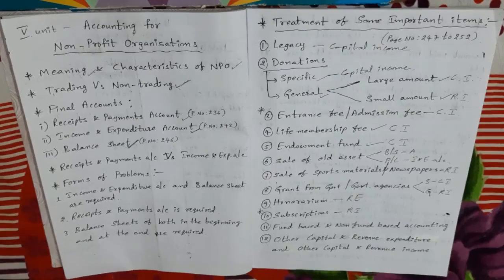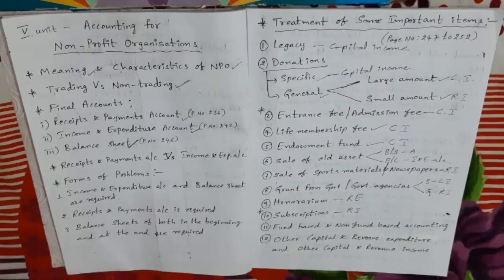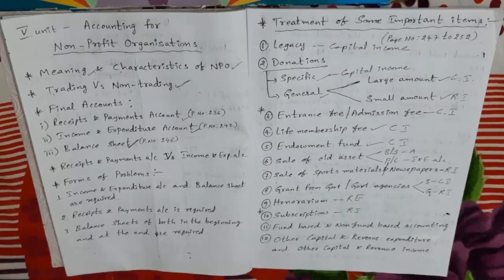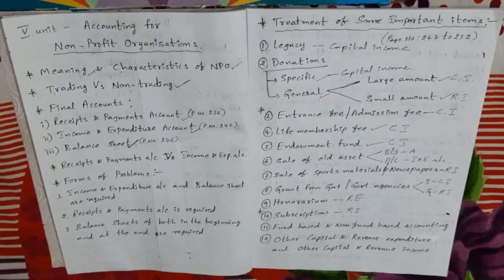So my dears, simply, fund based and non-fund based accounting means that when a fund amount is given in the problem, you have to observe whether it is a specific fund or a general fund. A particular purpose is mentioned, for example building fund or prize distribution fund. Like that mentioned means that fund amount we take on the balance sheet liability side. If any income related to the fund is given, we add it to that fund amount. If any expense is given, we deduct it from that fund amount.